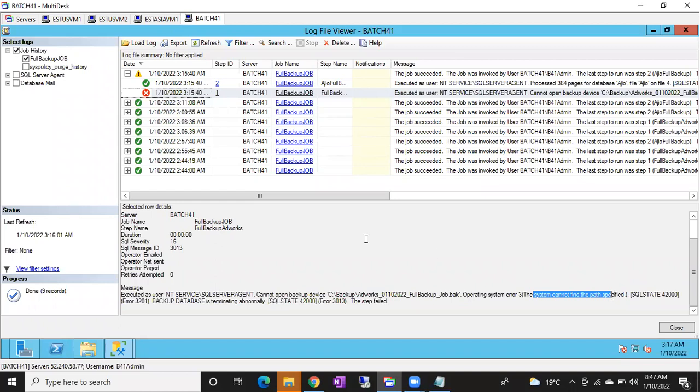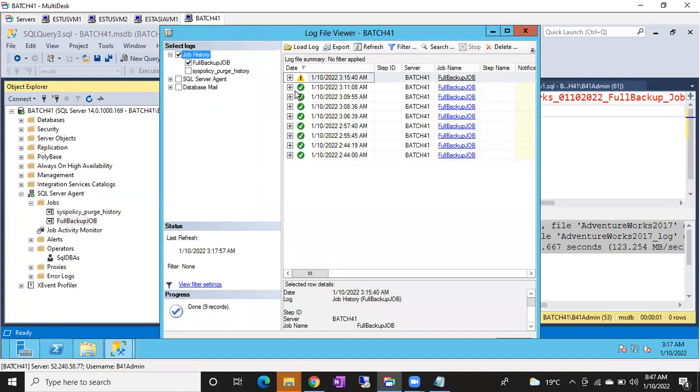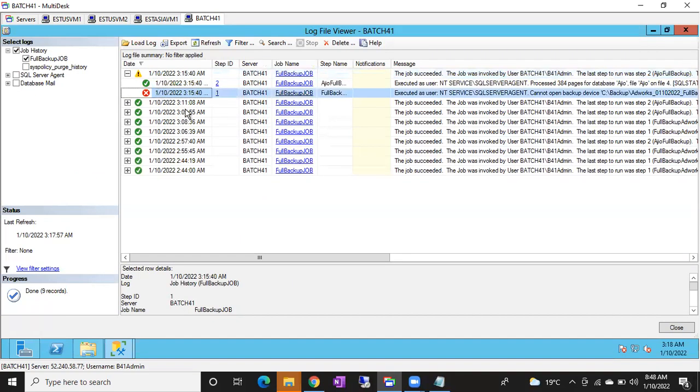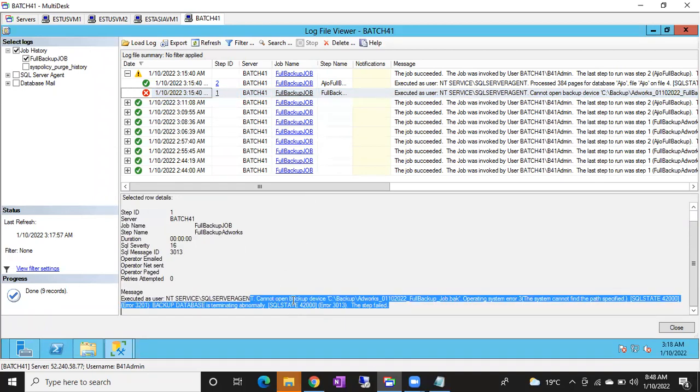So this is how you have to check, guys. Go to the job history, right click, view history, and you can maximize this window and expand this one. Select the failed step, and if you drag it up, on the below you can see the history, why it failed. Okay, it cannot open the backup device.